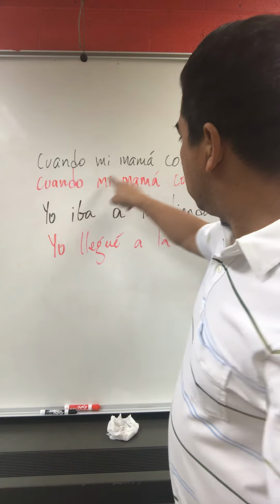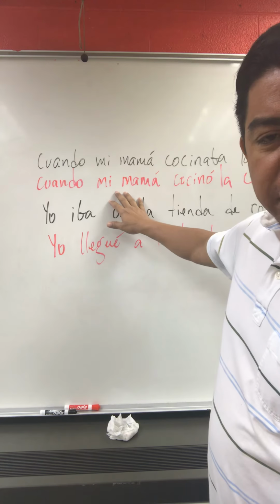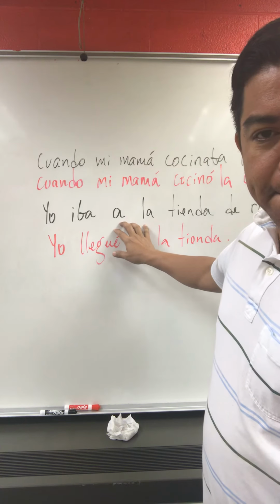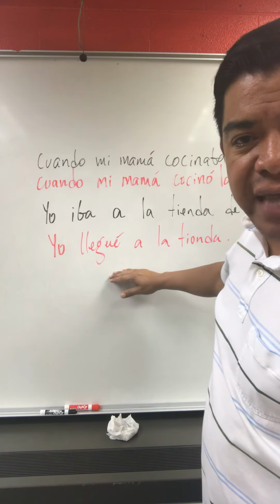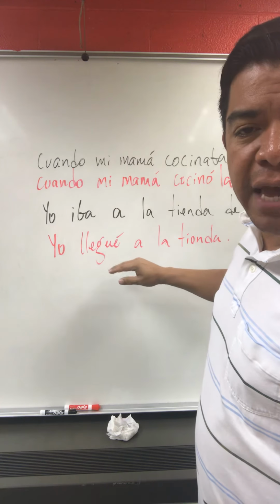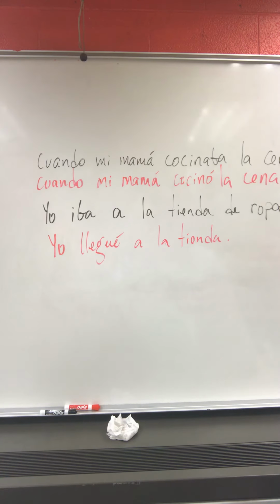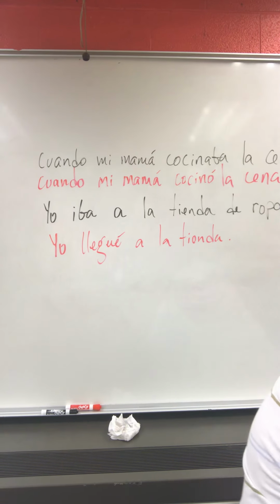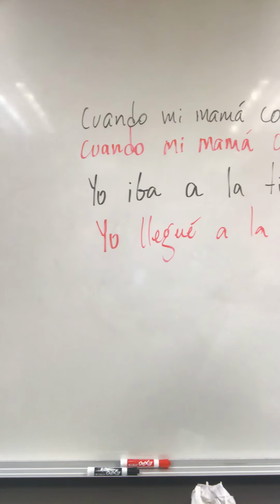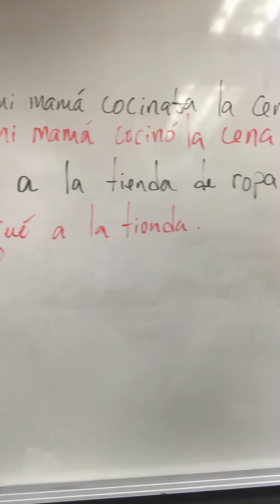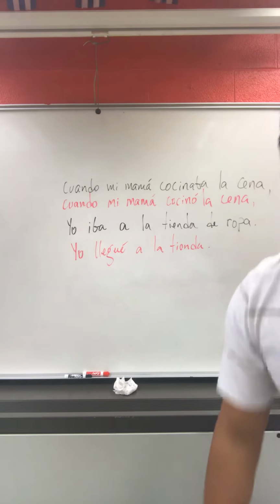So, see, it doesn't have to be always the preterite first and then the imperfect second. It could be either way. The imperfect first and the preterite second, or the preterite first and the imperfect second. I hope you can see well the two examples. If I get a little closer, hopefully you can see better. But then I have to be moving.